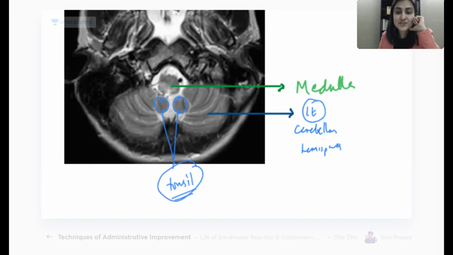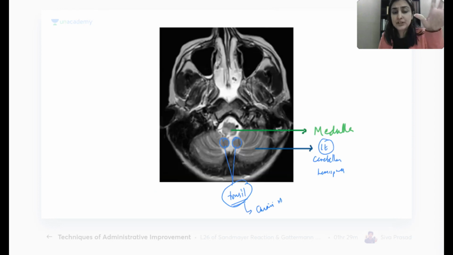Okay. And yes, as Rijol is very nicely telling me, there is one congenital variation. We will not go into it, but there is one congenital anomaly where the tonsil is ectopically down. Right, since childhood it is down. That is called Chiari malformation. So remember tonsil down, Chiari malformation. But the tonsil is very important, respiratory centers are there, it can't come down. This is very, very vital to us. Okay, so far so good.